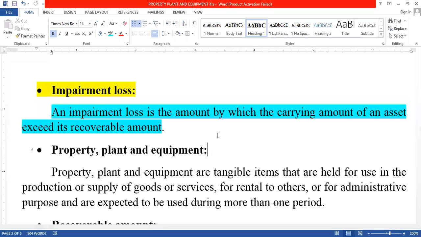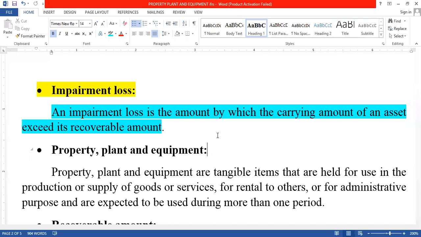Impairment loss is the amount by which an asset is permanently reduced. When we are selling a particular asset, we should know what the cost of the asset is and what the actual value or recoverable amount is.